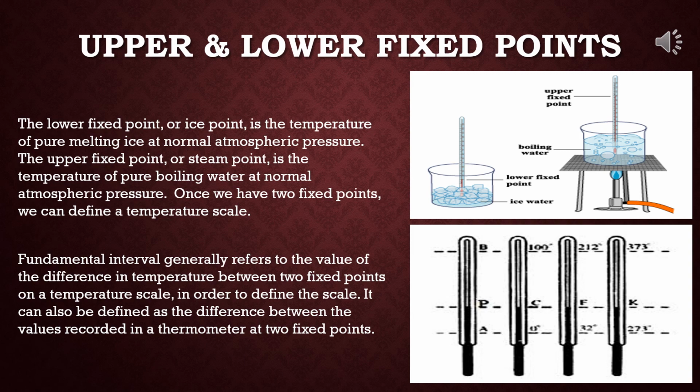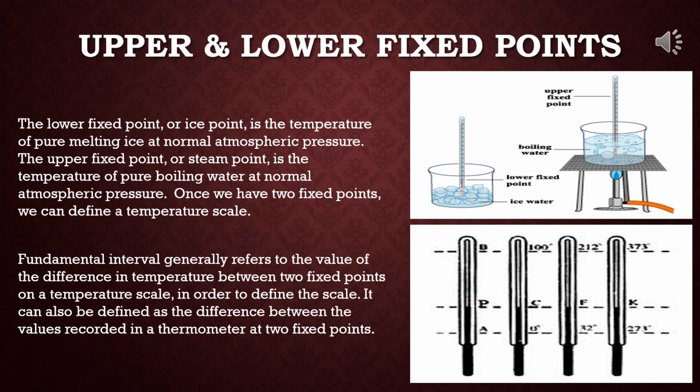Now, upper and lower fixed points and fundamental intervals. For measuring temperature, scales of temperature are defined by using two conveniently reproducible temperatures called fixed points. The upper fixed point or steam point is the temperature of steam from water boiling under an external pressure of 76 centimeter of mercury at sea level and 45-degree latitude, that is, under normal atmospheric pressure.